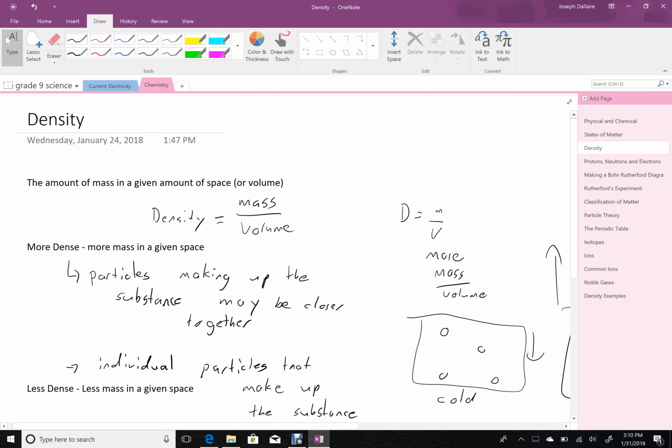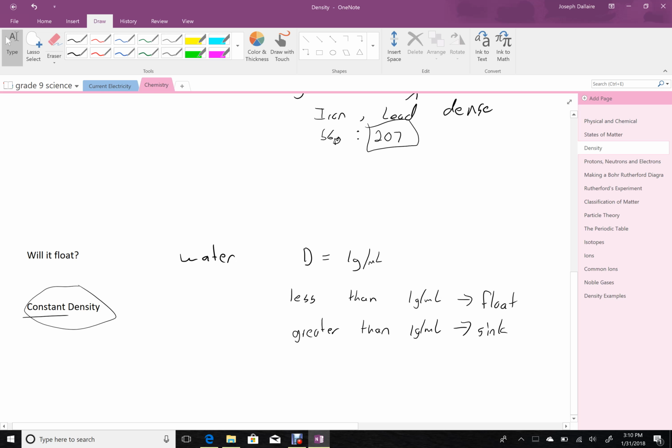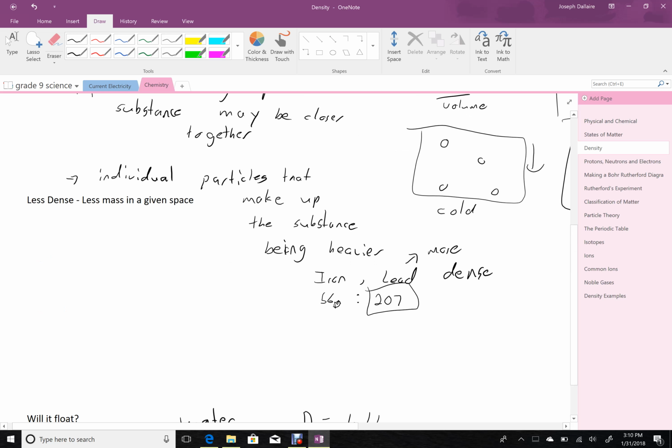I'm going to follow this video up with some just numerical examples of how we can determine the density of a couple different situations. But that, in general, is the definition.